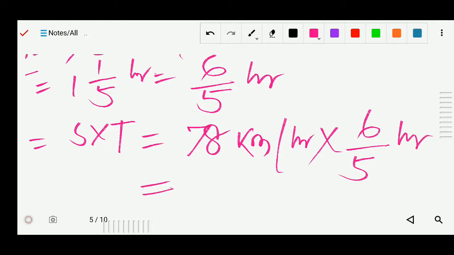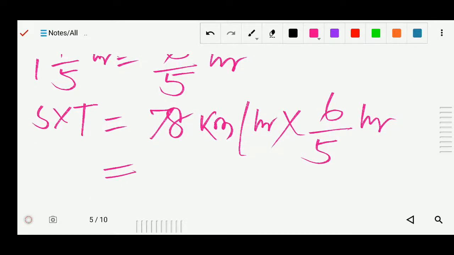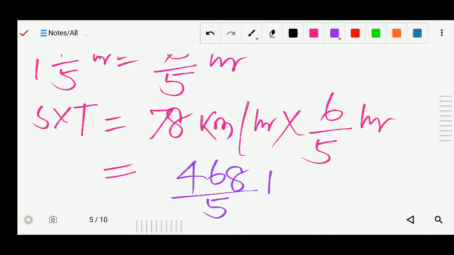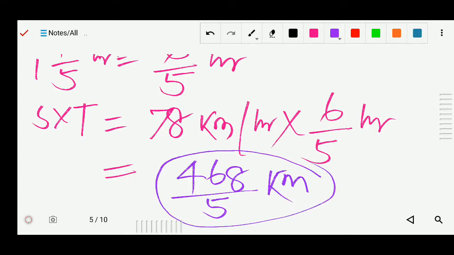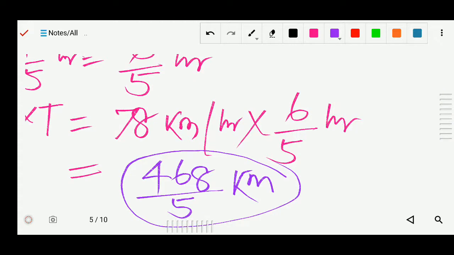So what will be the distance? You can multiply it. So 78 into 6, you will get 468, and this 5 will divide it, and this is in kilometers. So what is the distance? 468 by 5 kilometers. So this is the distance between town X to Y.